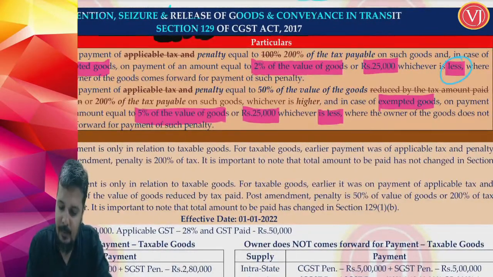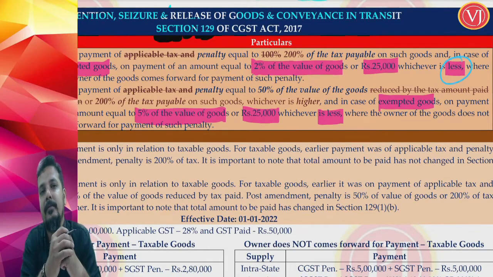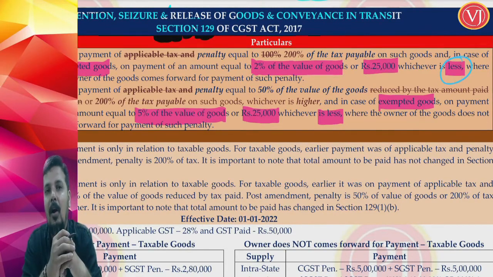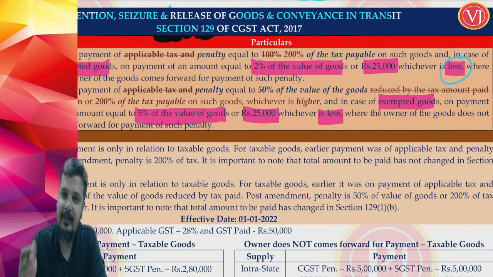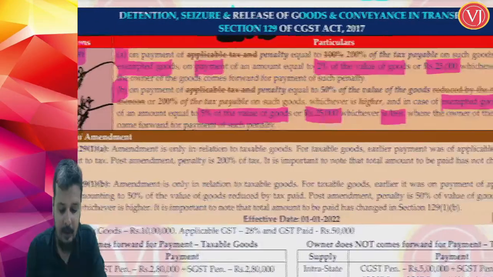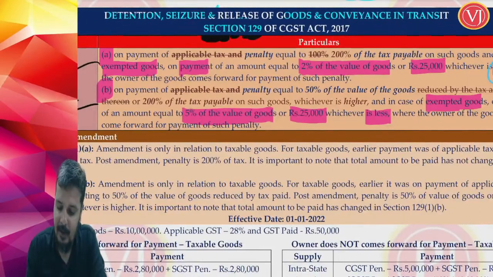So if the owner is coming forward, for exempt goods, it is 2% of the value of goods or 25,000, whichever is less. This is CGST penalty, copy paste SGST penalty. For the situation where the owner is not coming forward, the penalty was 5% of the value of goods or 25,000, whichever is less. Again, copy paste would be the SGST penalty. So there is no change.